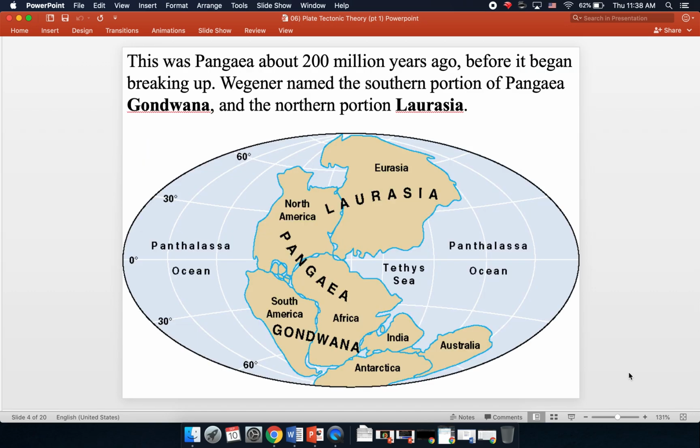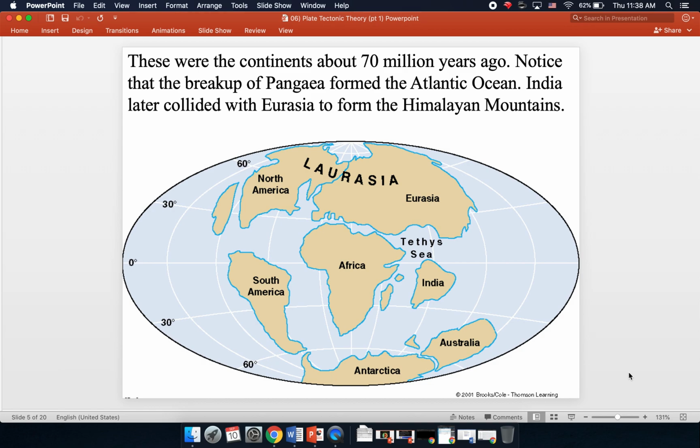Alright, so this picture depicts Pangaea about 200 million years ago, before it began breaking up. Wegener called the southern portion of Pangaea Gondwana and the northern portion Laurasia. Alright, let's go forward in time some. And here are the continents about 70 million years ago.